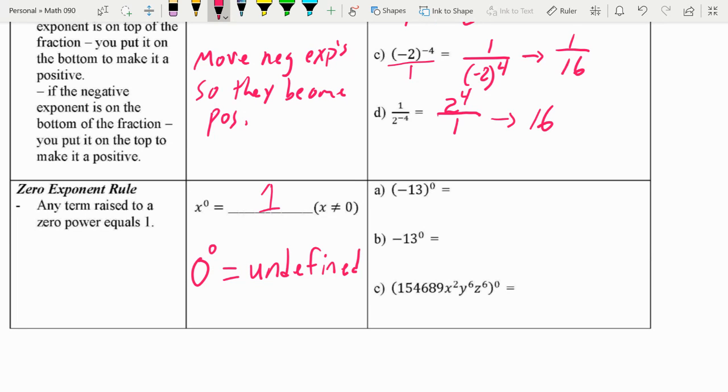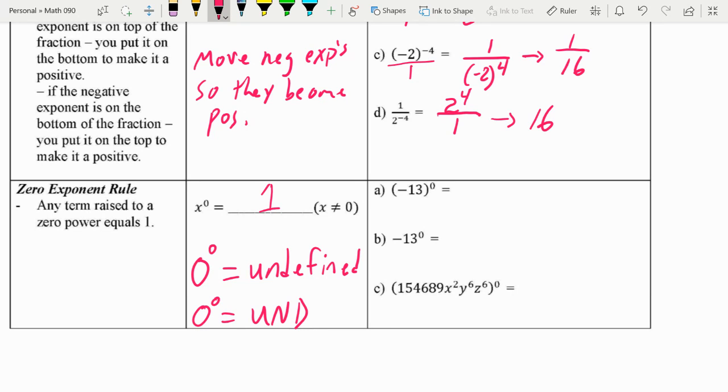So if you see something like this, you're just going to write UND for undefined. But anything to the 0 power is 1 except for 0.